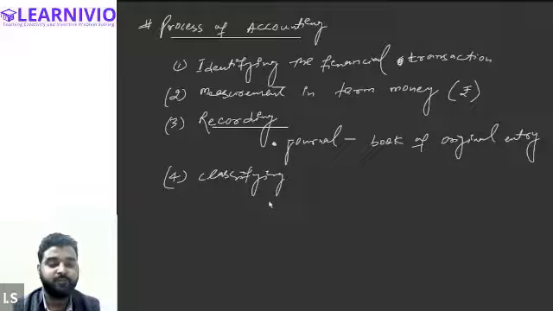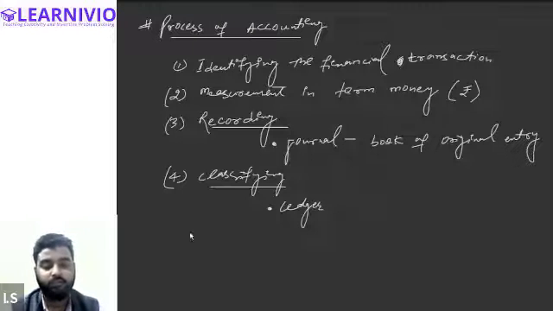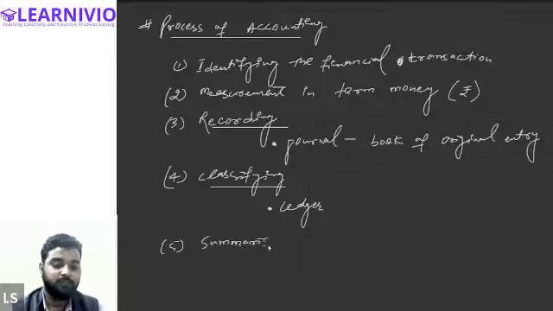Classifying. And for classification purpose, what do we prepare? Ledger. Perfect. And once ledger is done, then what do we do? Summarize. Correct. And for summarizing purpose, we prepare 3 statements, right?